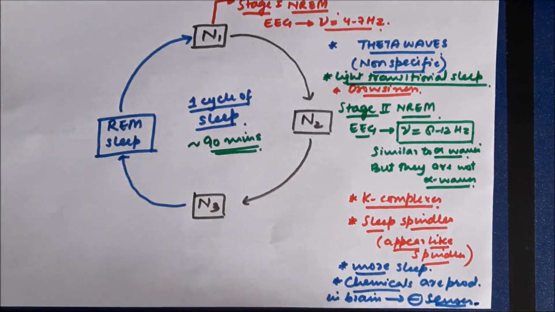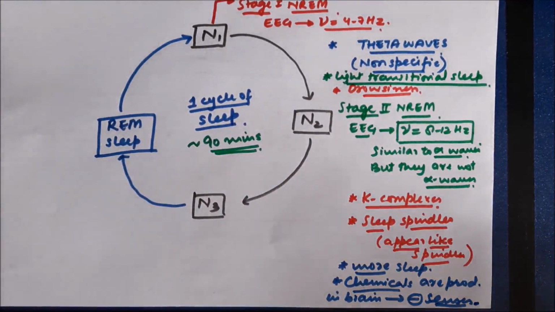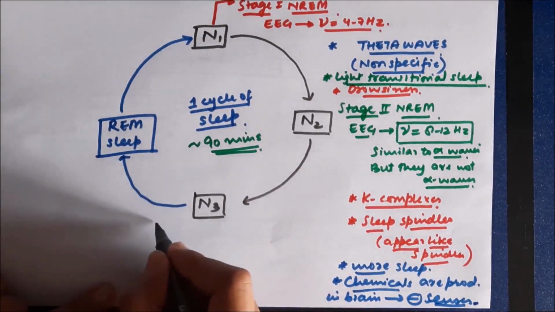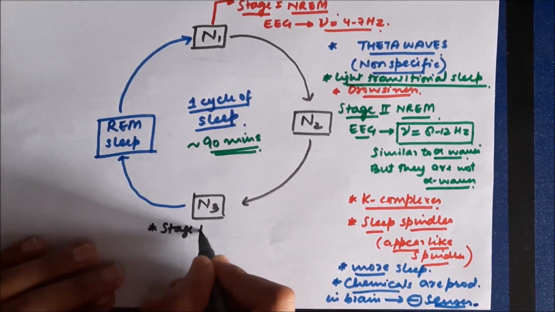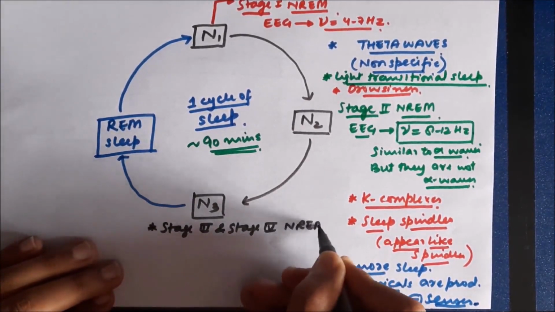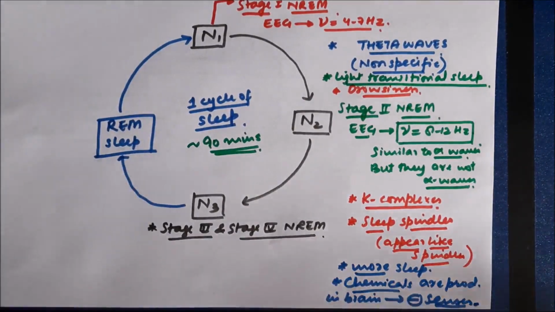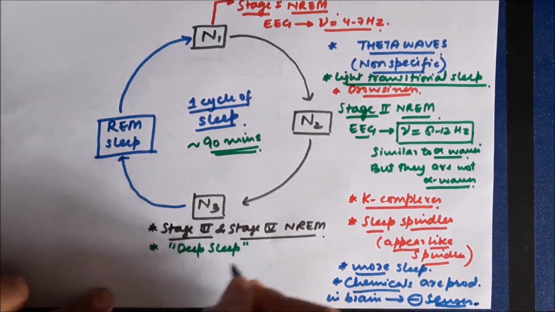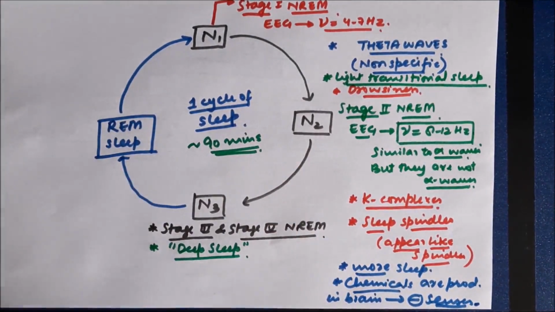Now, from stage 2, that's from N2, the subject goes into N3, that is stage 3 and stage 4 of non-rapid eye movement sleep, together called the deep sleep. Stage 3 and stage 4 NREM sleep are also called the deep sleep, because the person during these stages is in the deepest stages of sleep.